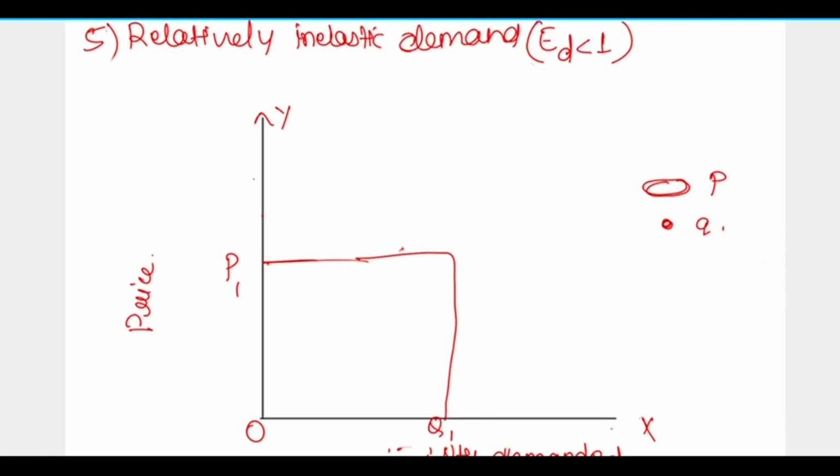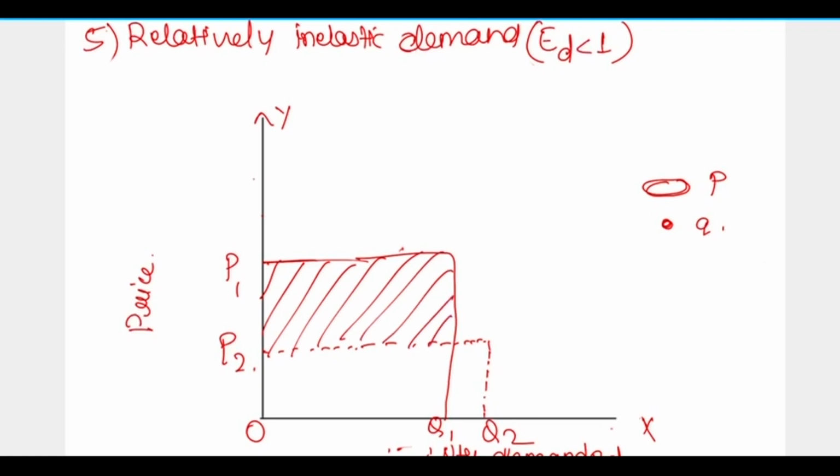When the price decreases, a large change in price leads to a small change in quantity demanded. You can see the gap between P1 and P2, and the gap between Q1 and Q2. There is a large change in price and a very small change in quantity demanded. This is what relatively inelastic demand says.